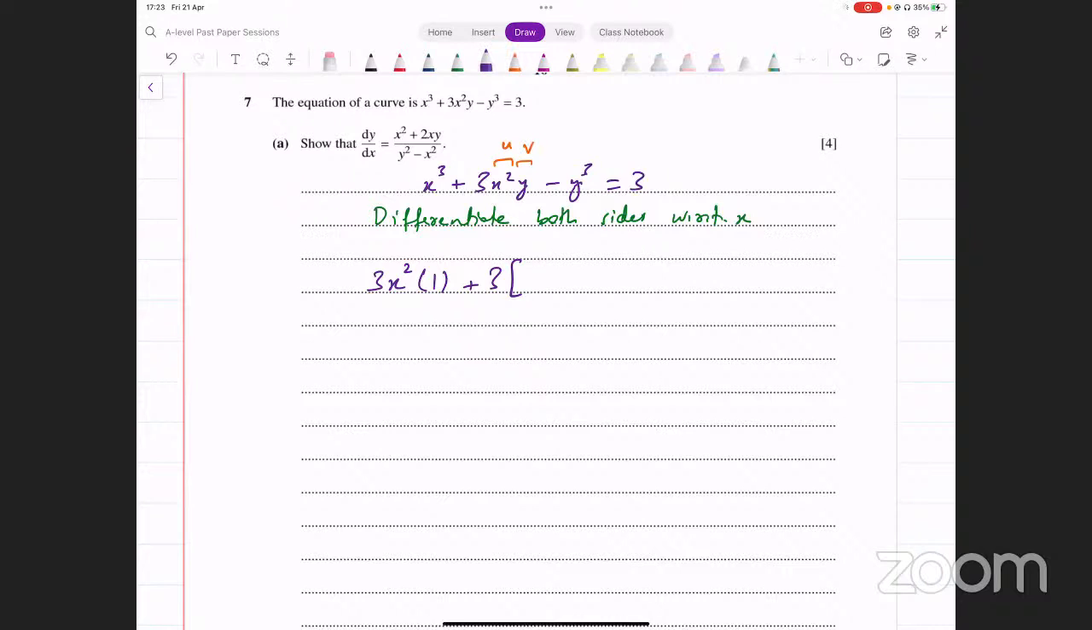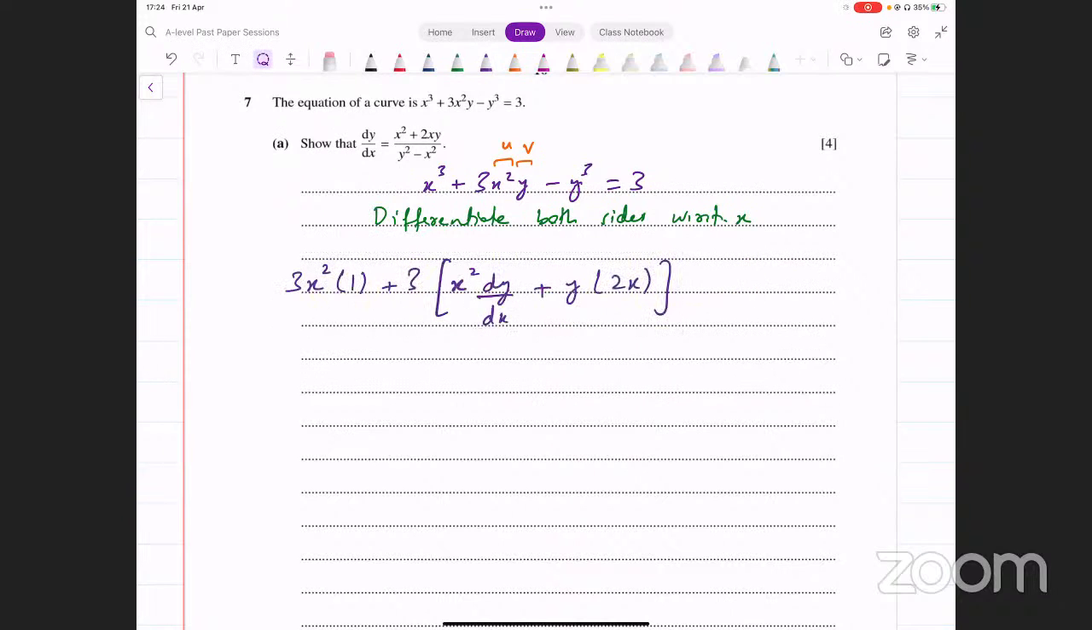So derivative इसका क्या होगा? uv dash. So u as it is, that means x square as it is, into derivative of v. Y का derivative क्या होगा with respect to x? That is going to be dy over dx. Plus vu dash, that means v as it is, so y as it is, into derivative of x square, which is 2x. Okay, ये आपका second term का derivative हो गया.